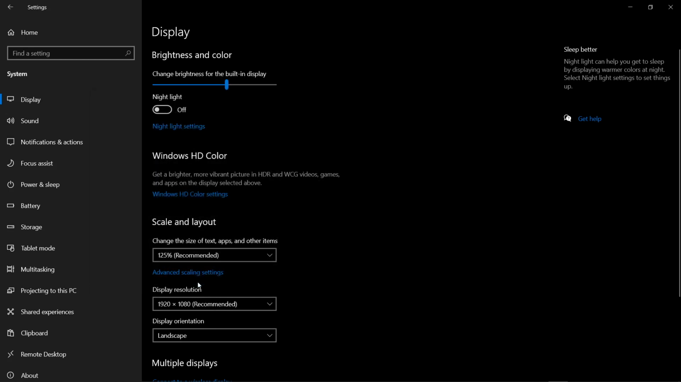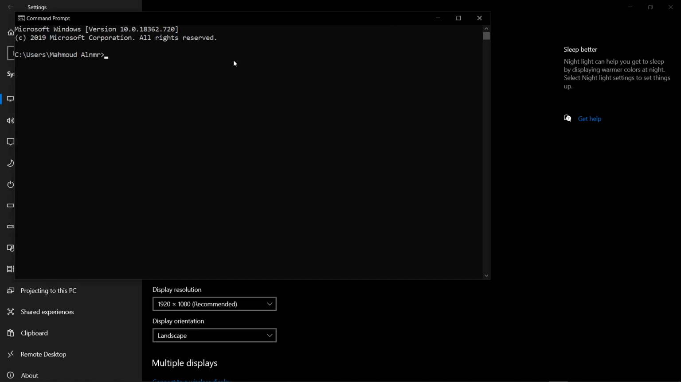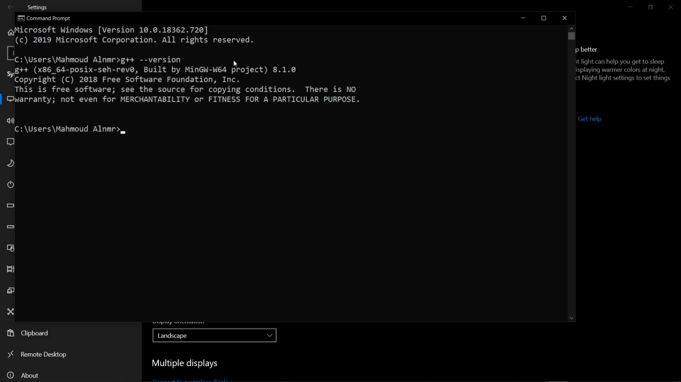The next thing we are going to do is check if what we did was right or not. We open a CMD. As you can see, I will make it a little bit larger. So we are going to check by writing g++ space --version, and voila, g++ Mingw-w64 project version 8.1.0. So now we are done.